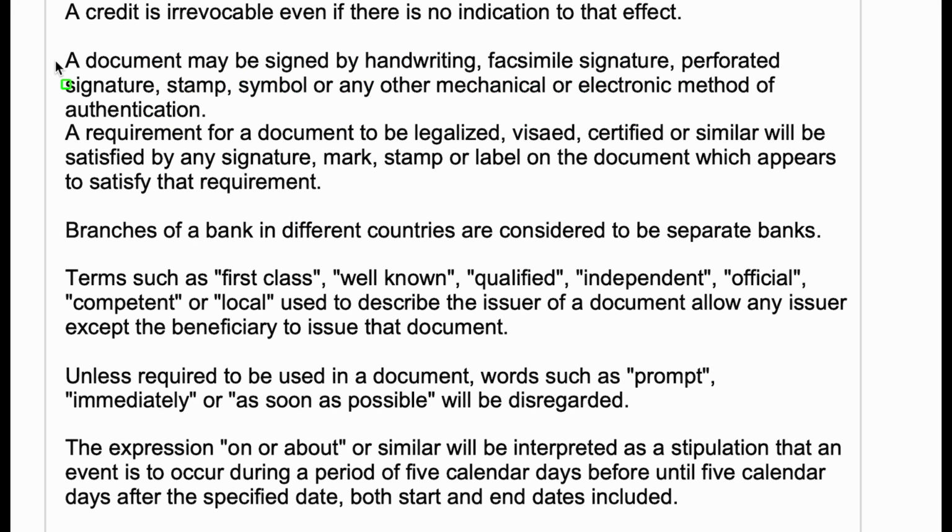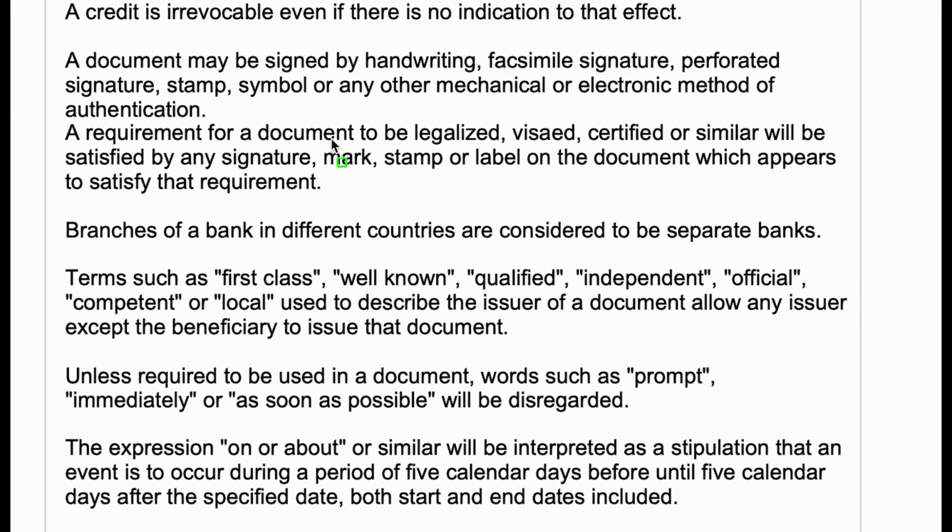Right? Next, a document may be signed by handwriting, facsimile signature, perforated signature, stamp, symbol, or any other mechanical or electronic method of authentication. Simply, a document can be signed by any electronic or mechanical method of authentication, as far as there is no specific requirement under the credit. For example, if in credit it is mentioned like the quality certificate to be signed in handwriting, then that has to be followed. If it is signed by stamp, then it will be rejected.